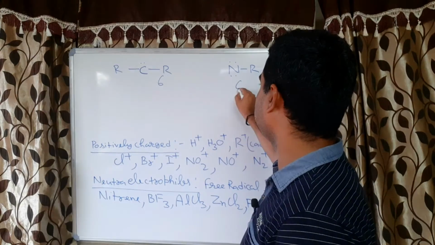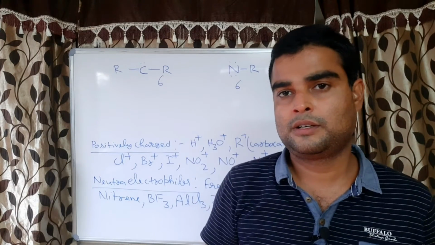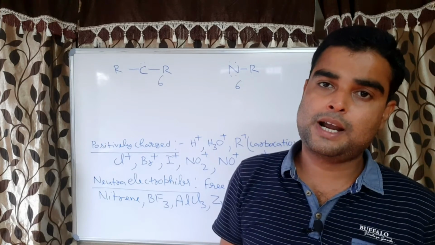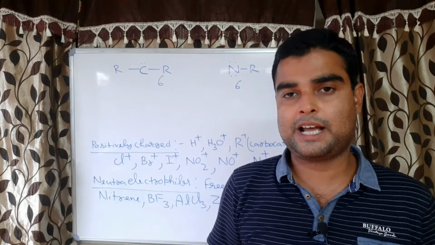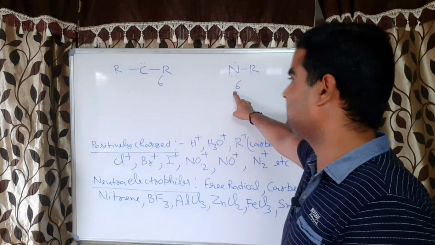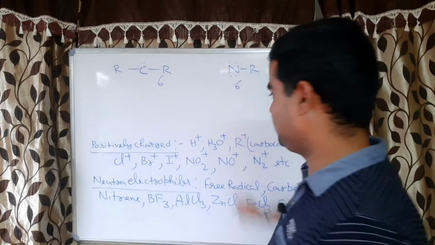It is also having 6 electrons. Nitrogen is also having 2 shells, so the outer shell is number 2, and the second shell can have a maximum of 8 electrons, and here it is 6 electrons, correct? It means nitrene is also electron deficient.